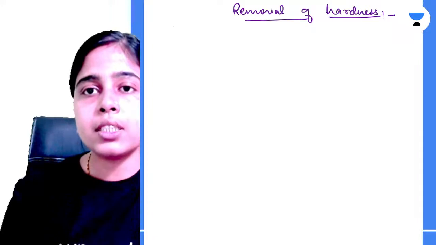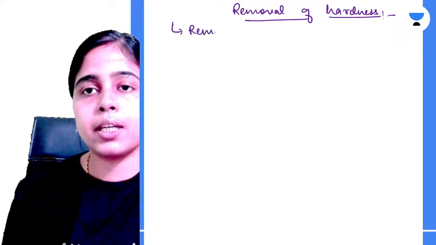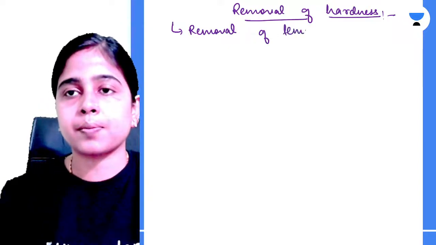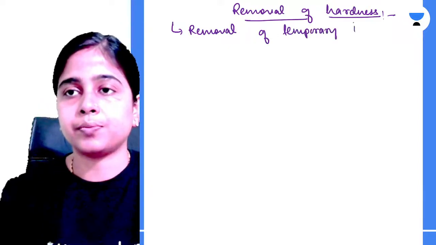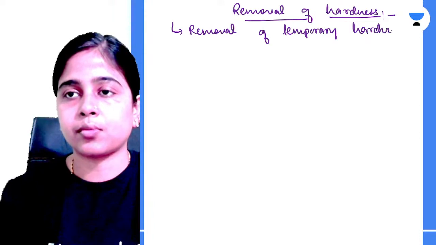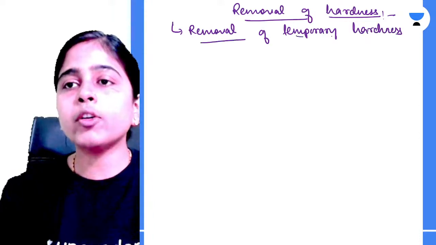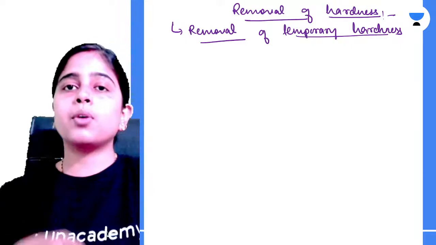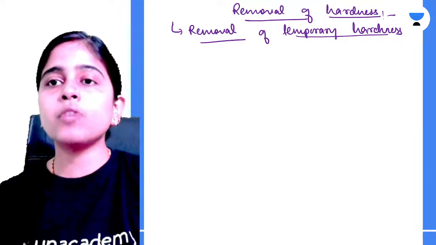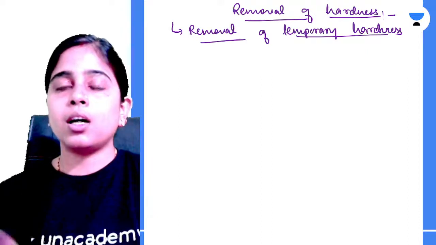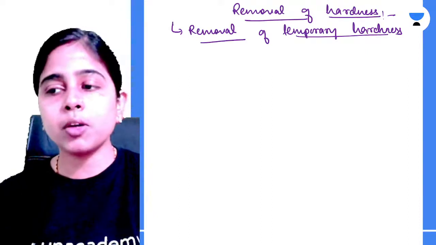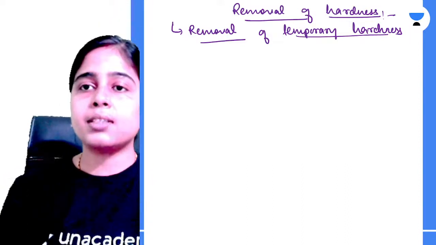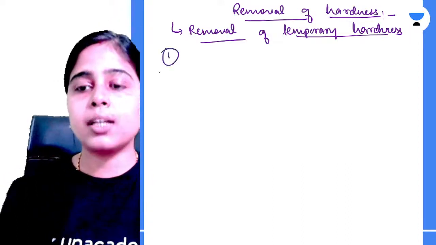Okay. So first we will proceed with the removal of temporary hardness. So how can you remove the temporary hardness? Boiling is an option, yes, but if too much water is present and you have to remove hardness from such a huge amount of water, boiling is not a very practical condition. But yes, it is a method to remove the temporary hardness.